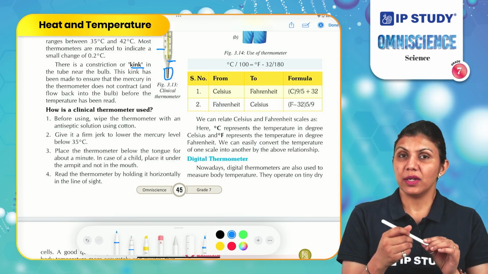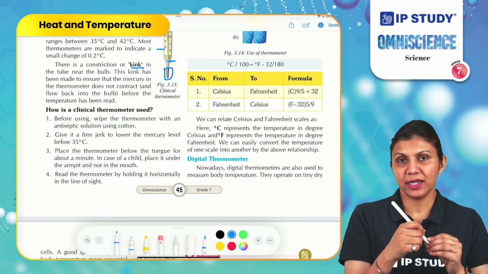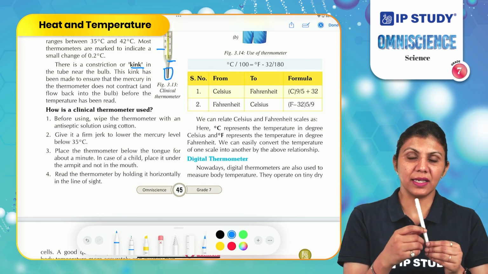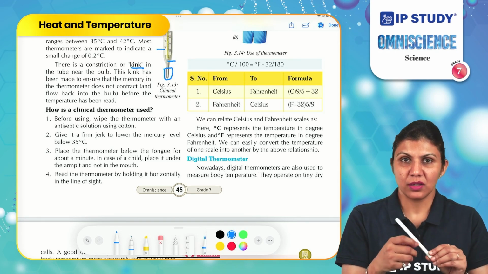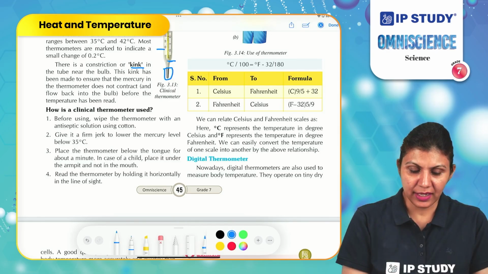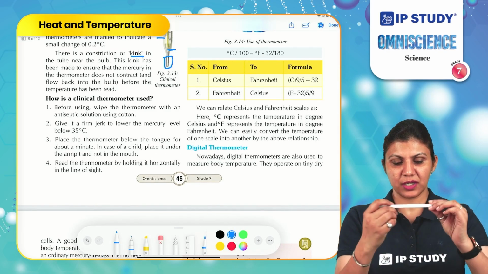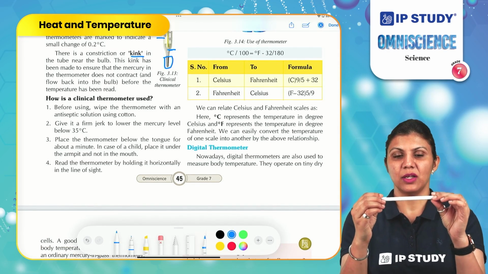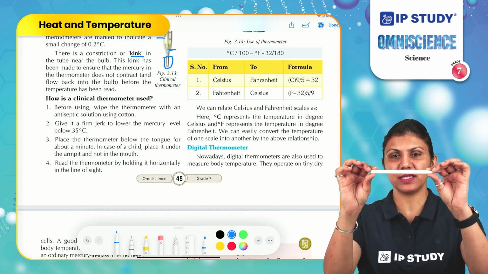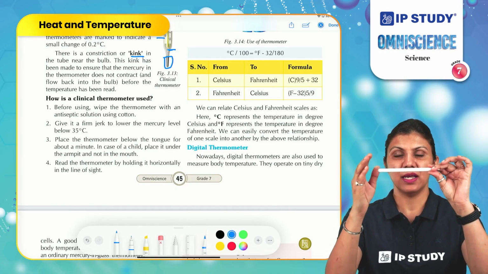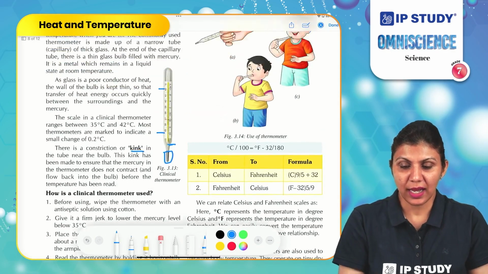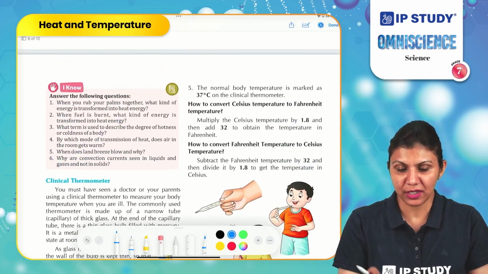So it is not placed in the mouth of small kids because they can bite it and break the capillary, and in that case they can consume mercury and also bits of glass. Read the thermometer by holding it horizontally in the line of sight. So when I am supposed to read the temperature, I need to place it in front of my eyes, aligned with the line of sight, so that I read the accurate temperature.